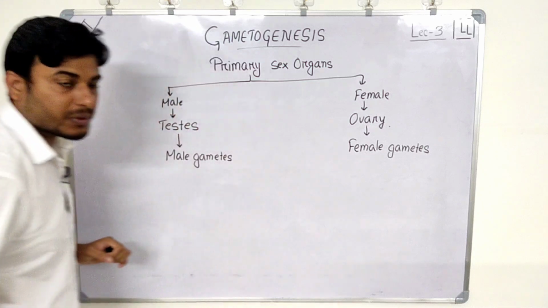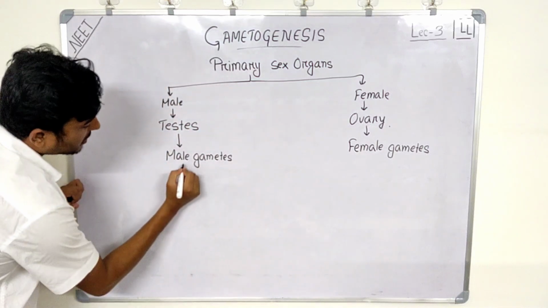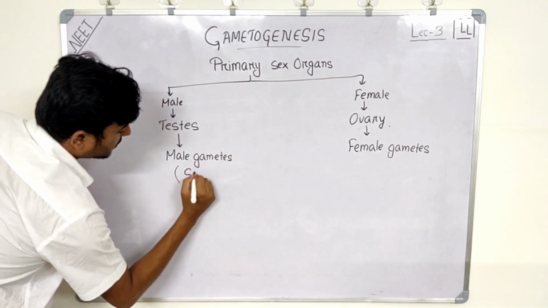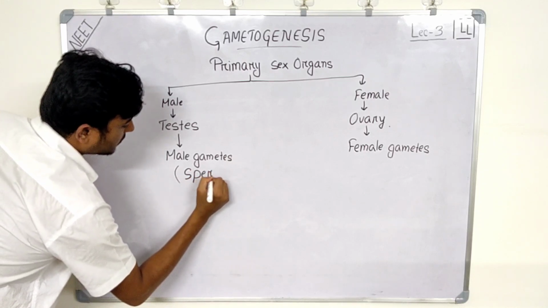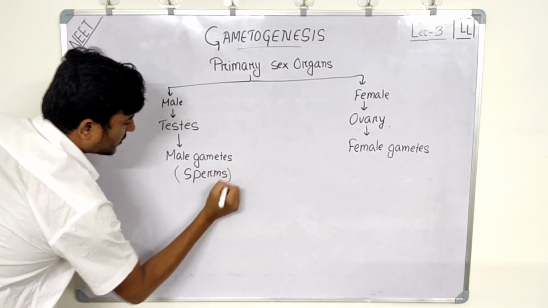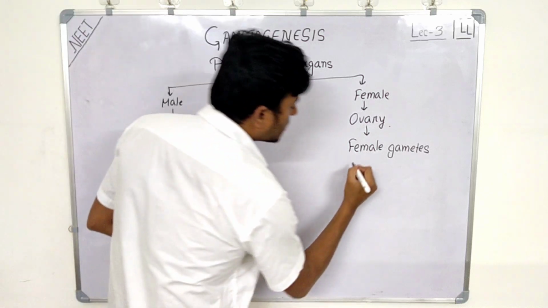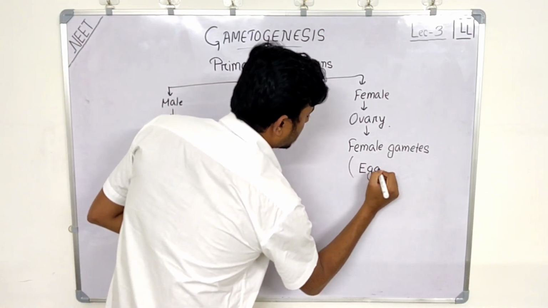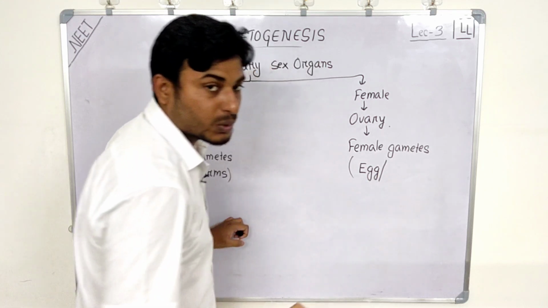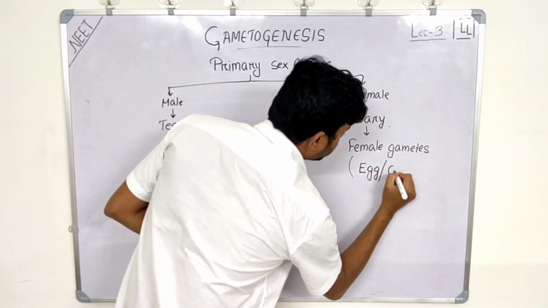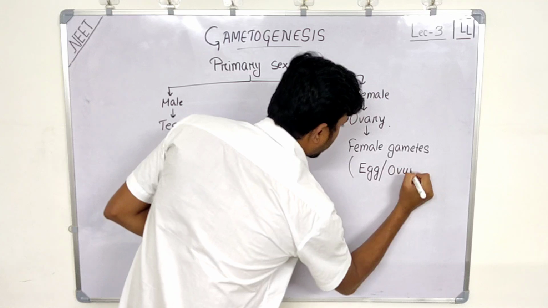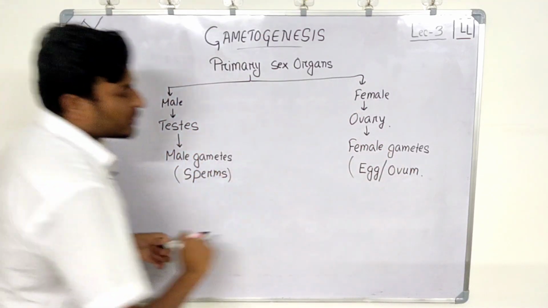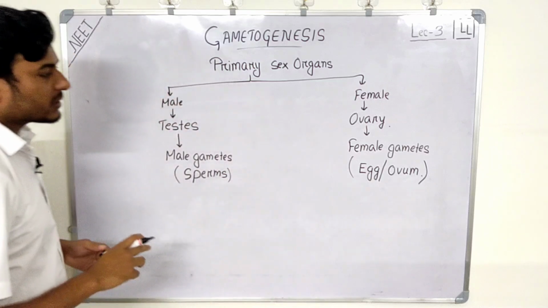The male gametes are also known as sperms, and the female gametes are known as egg, or it has two terms, right? Egg or ovum. That is the female gametes.